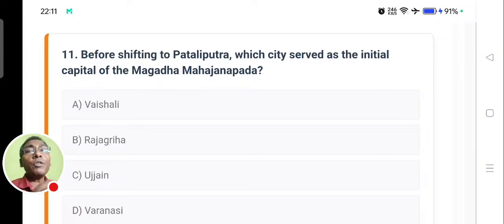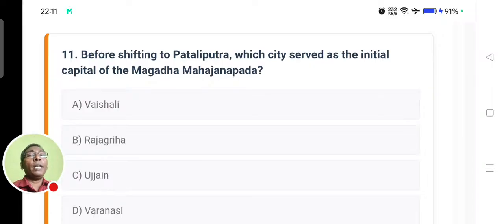Before shifting to Patliputra, which city served as the initial capital of Magadh, the Mahajanpad? And as you know, during the ancient period, India had 16 Mahajanpads. What are Mahajanpads? When the people started settling down, that particular area is termed a Janpad. When it grew further, it became a Mahajanpad. And then further, when it grew and conquered many other janpads, then it became an empire, like the Mauryan Empire, the first empire that was developed.